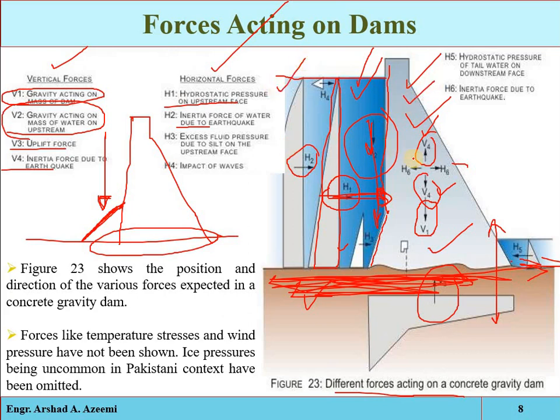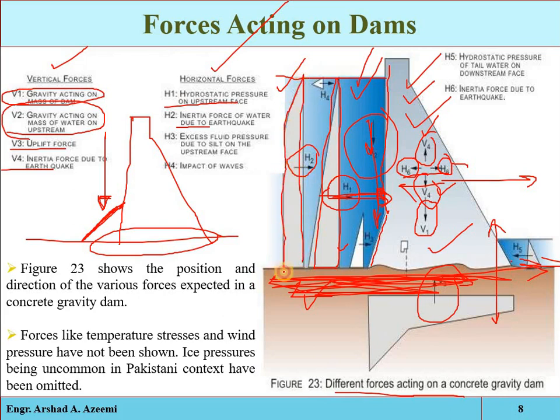So this H6 is the inertia generated in the dam body due to the horizontal acceleration in the foundation produced by the earthquake. Again, it can act in both directions, either to the right or to the left. Similarly, the inertia generated in the reservoir due to the horizontal acceleration in the foundation is also called the hydrodynamic pressure.